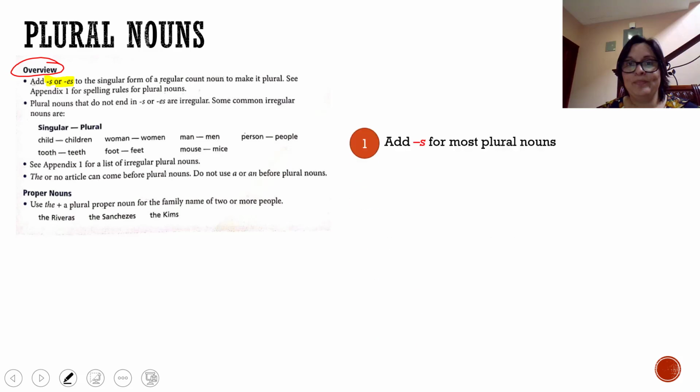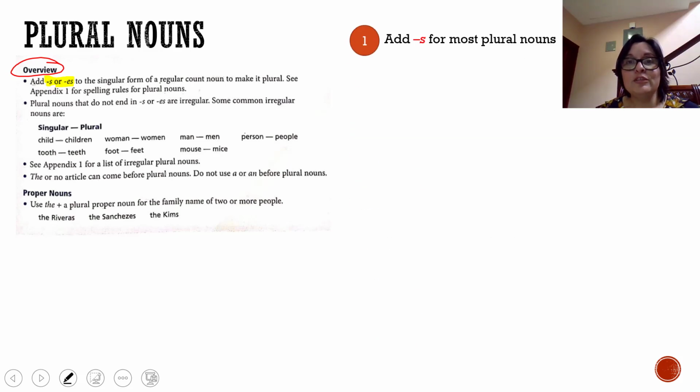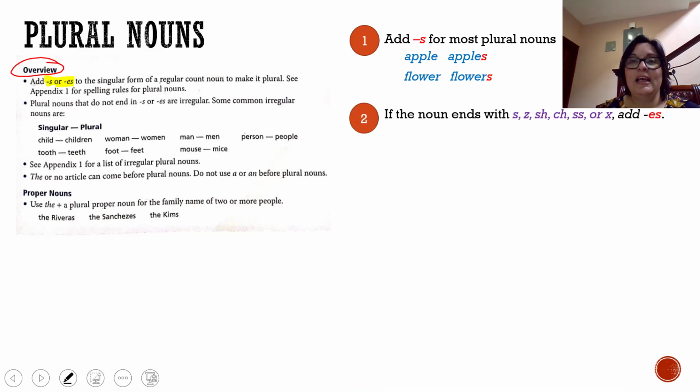For example, the first rule says that you have to add s for most plural nouns. For example, apple, apples, flower, flowers. But what happens if the noun ends with s, z, sh, ch, ss, or with x? It says that you have to add es.